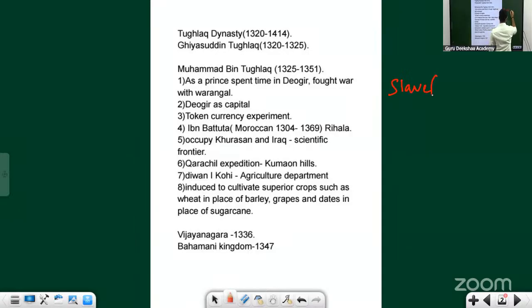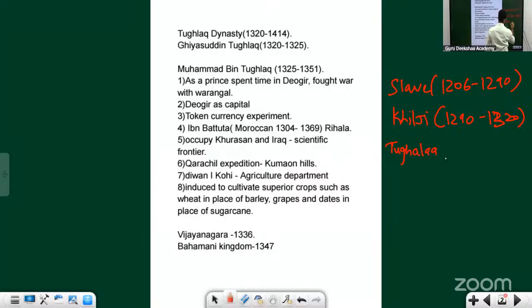Slave dynasty that ruled from 1206 to 1290. Then comes Khilji dynasty, until 1320. So then comes Tughlaq that ruled from 1320 to 1414. Next, Sayyids, right?